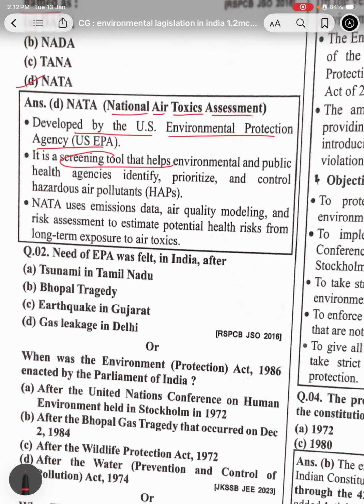It is a screening tool that helps environment and public health agencies to identify, prioritize and control hazardous air pollutants, HAPs. NATA uses emission data, air quality modeling and risk assessment to estimate potential risk from long-term exposure to air toxics. The need for an EPA was felt in India after the